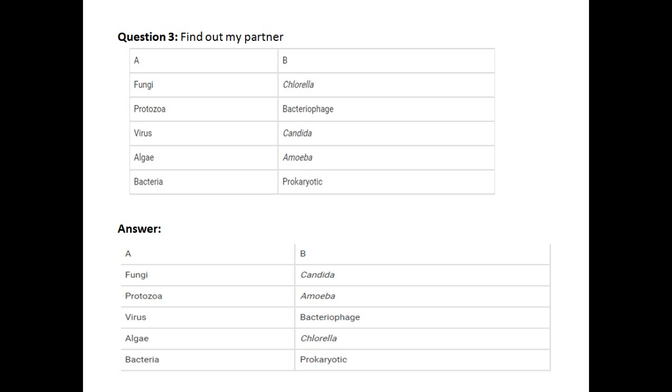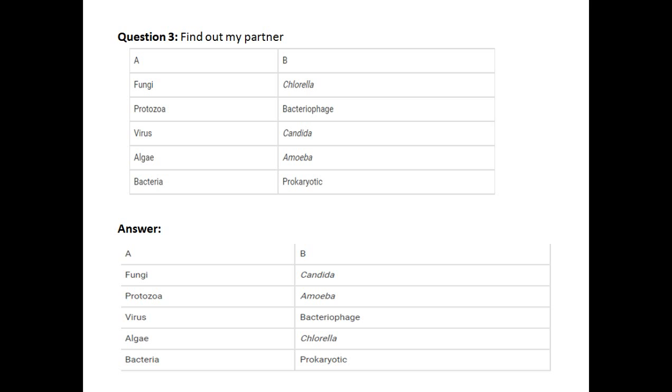Bacteria are prokaryotic, so in front of bacteria you will write prokaryotic, because bacteria are prokaryotic in nature, and virus structure is not defined. So you can say here that the virus example is bacteriophage, while bacteria is prokaryotic.